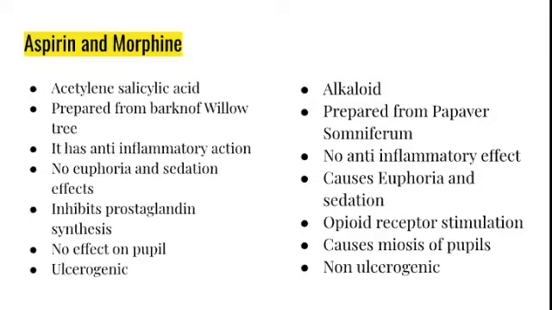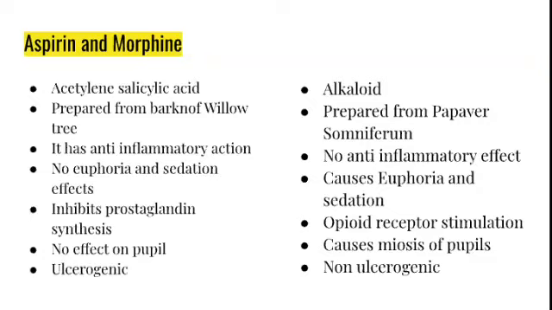Aspirin inhibits prostaglandin synthesis, whereas morphine stimulates opioid receptors. Aspirin has no effect on the pupil, whereas morphine causes miosis of the pupil. Aspirin is ulcerogenic, whereas morphine is non-ulcerogenic.